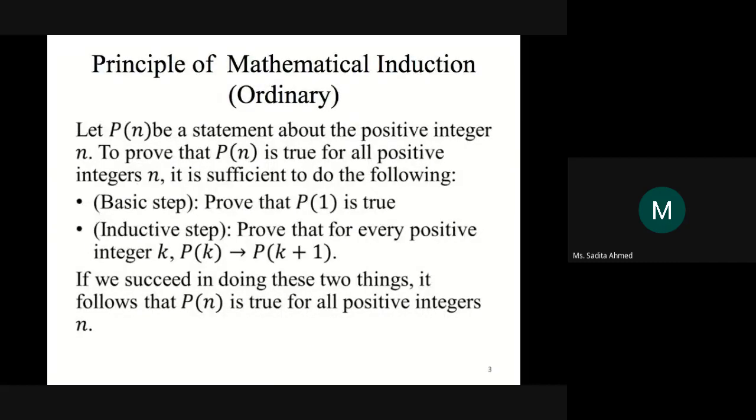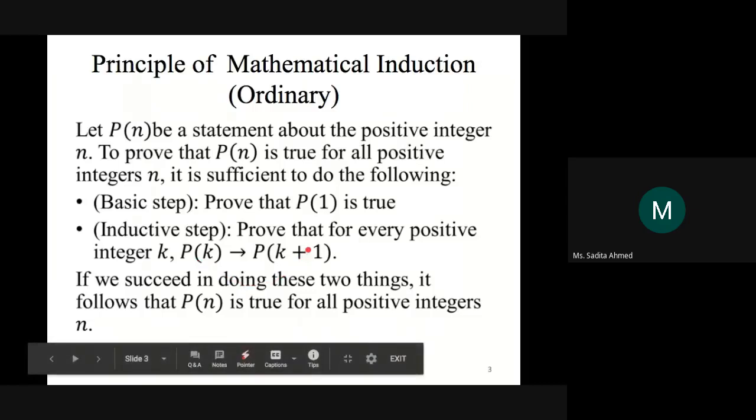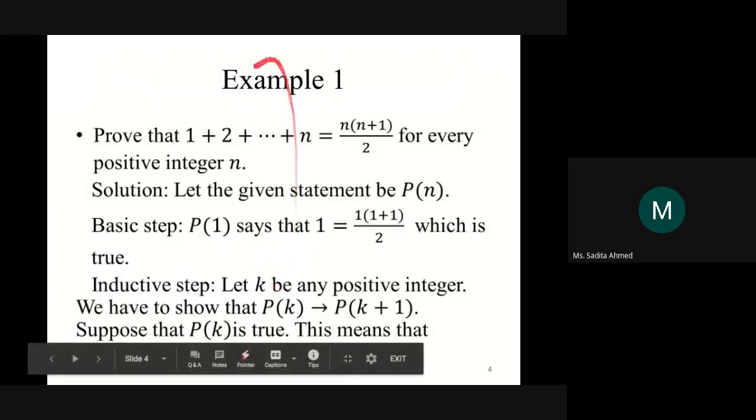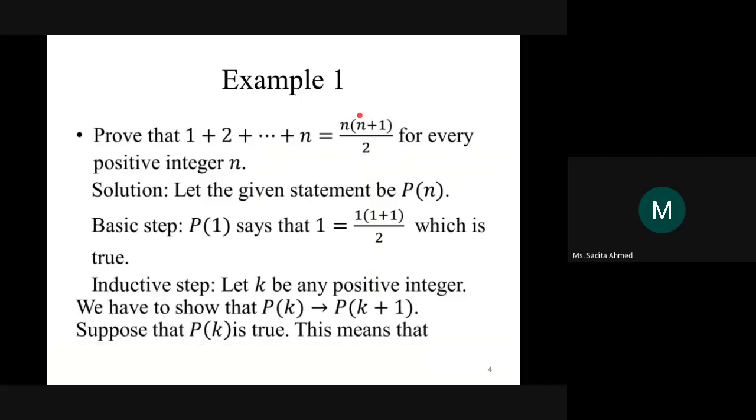What is the inductive step? The inductive step is to prove that if Pk is true, then Pk plus 1 is true. So we are allowed to assume that Pk is true. What we have to prove is that if this is true, then Pk plus 1 is also true. Now, what is Pk for this entire propositional statement?